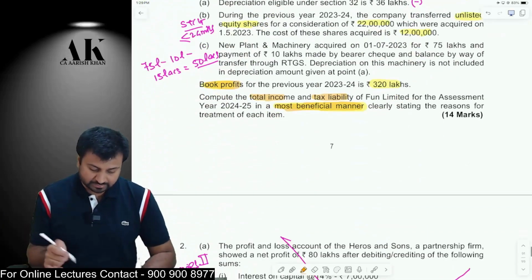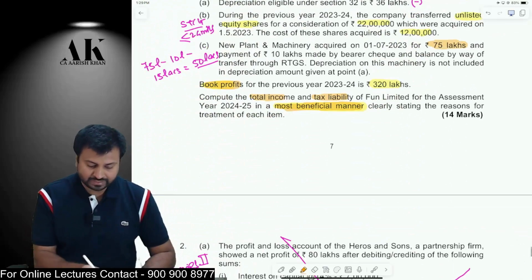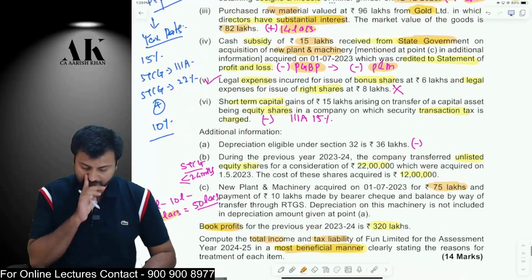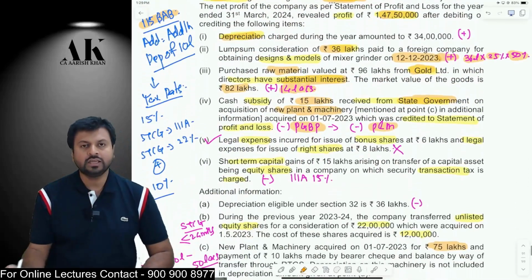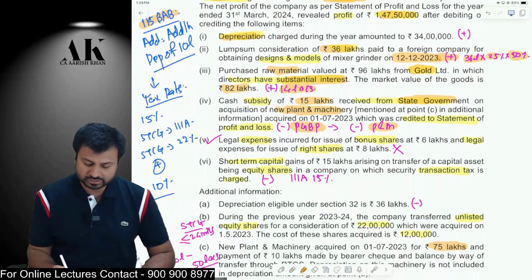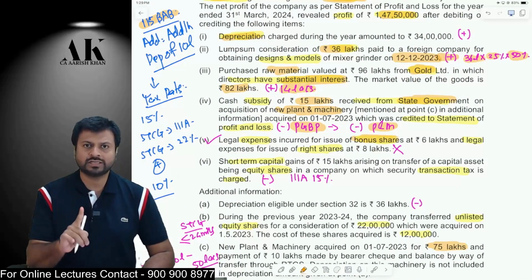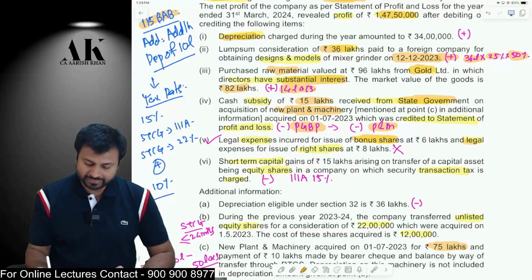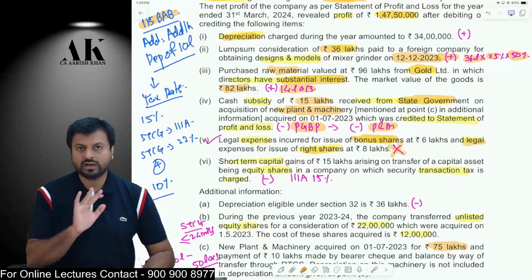The plant and machinery is mentioned over here. It is purchased for 75 lakhs. So you have to reduce this 15 lakh rupees from here. I hope it is clear to all of you. Then you have incurred some legal expenses for issue of bonus shares. So whatever expense you incurred for bonus shares, that is allowed under income tax law. Remember, we have done 9 case laws based on this, and whatever expense you incurred for right shares, that is not allowed under the income tax law.